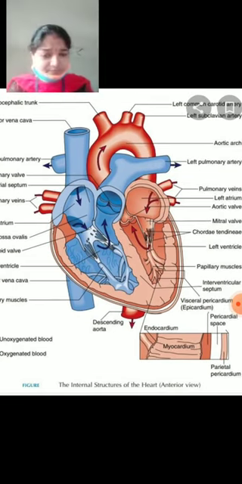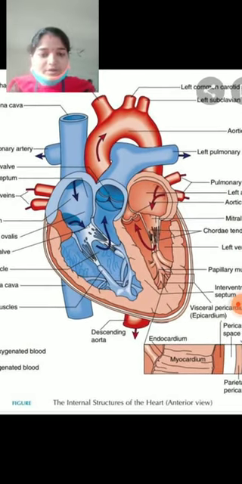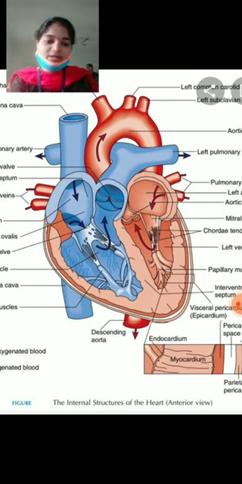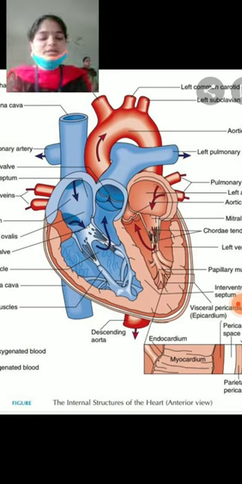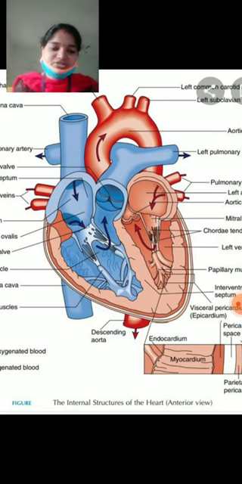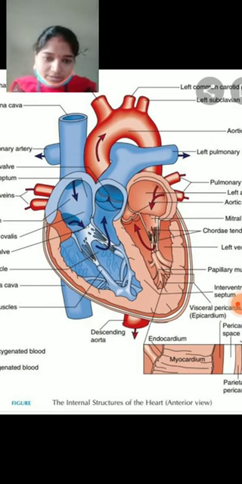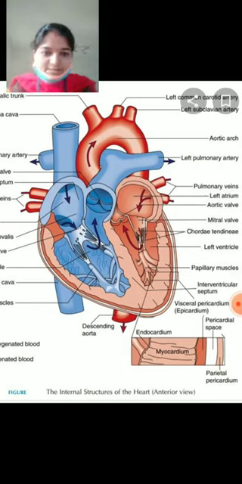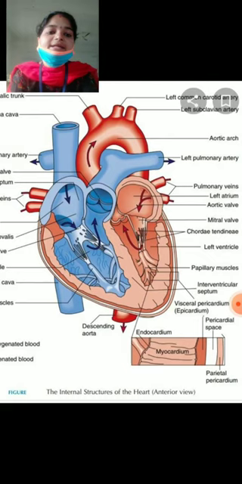The inner walls of the ventricles form columnae carneae. Among these, some are large and conical in shape. They are called papillary muscles. Extending between the atrioventricular valves and the papillary muscles are tendon-like structures called chordae tendineae. In this slide, you can see these fiber-like structures called chordae tendineae.